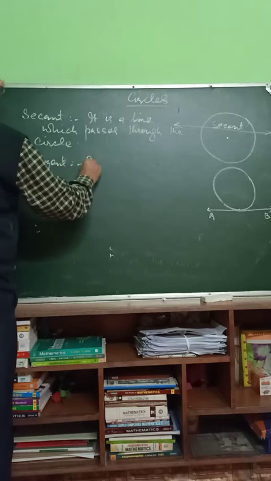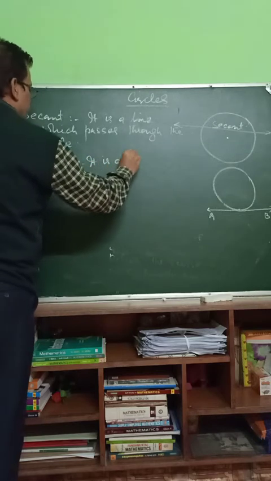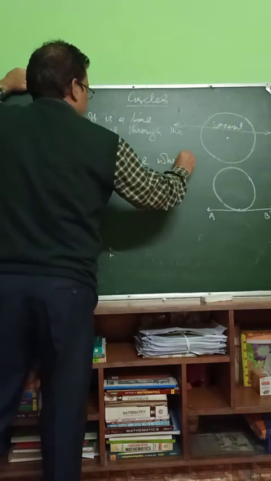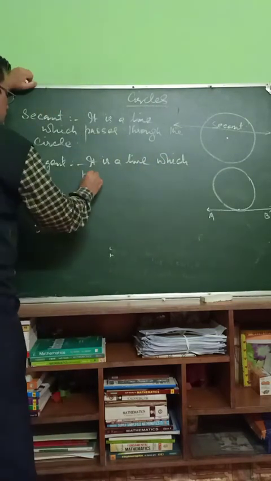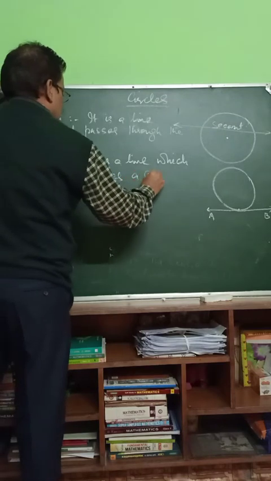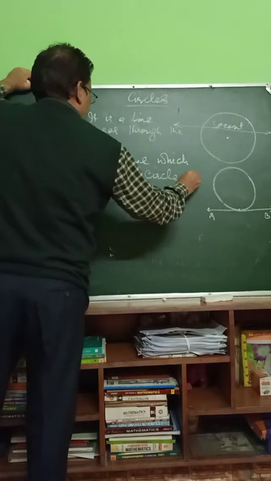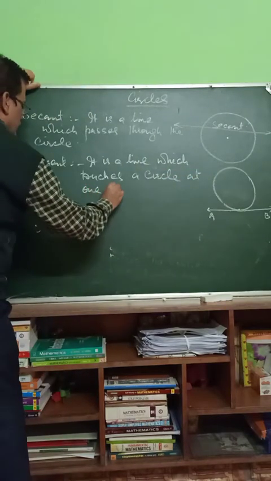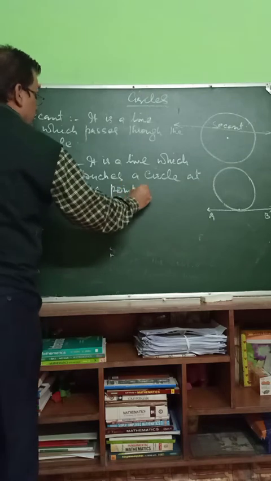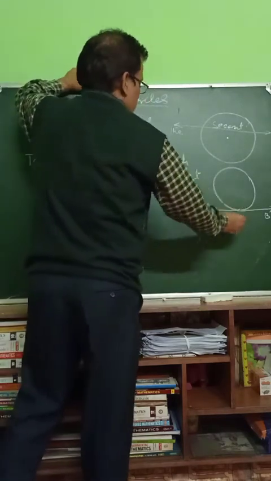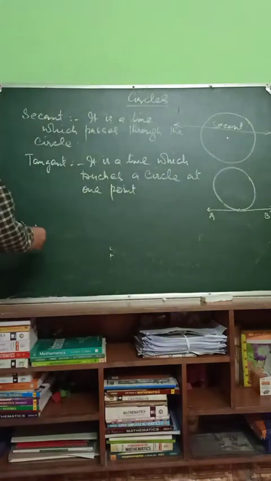It is a line which touches a circle at one point, and the point where it touches the circle is called the point of contact.